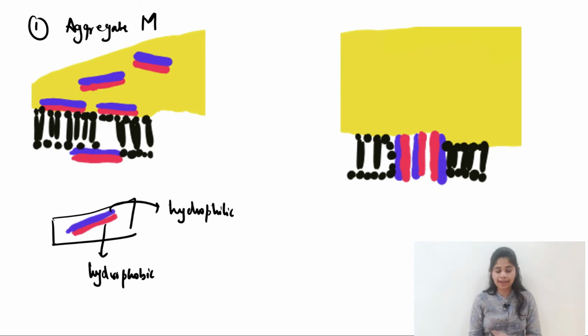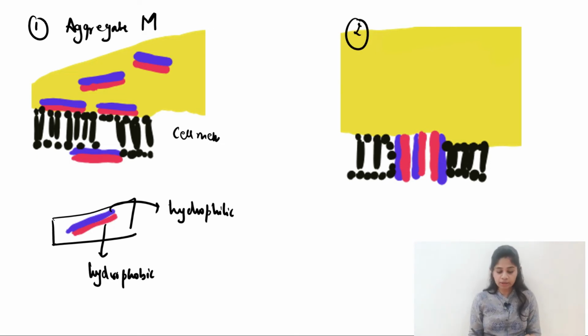Now in case of the aggregate model, these antimicrobial peptides aggregate without forming any specific orientation. So here we have the cell membrane, and around this membrane the antimicrobial peptides will just get aggregated. And once the concentration is increased, because of the detergent effect, they form pores and enter into the intracellular space.